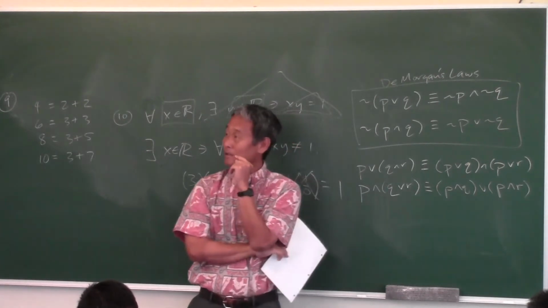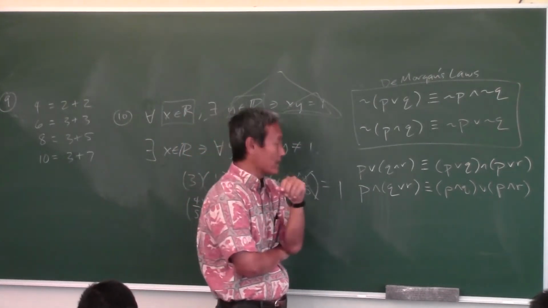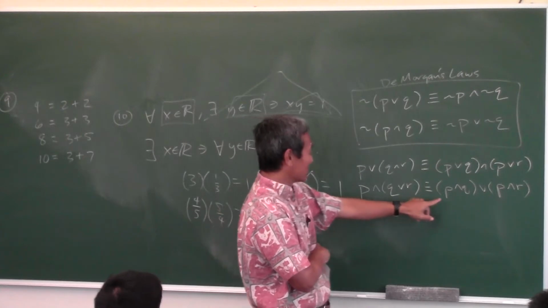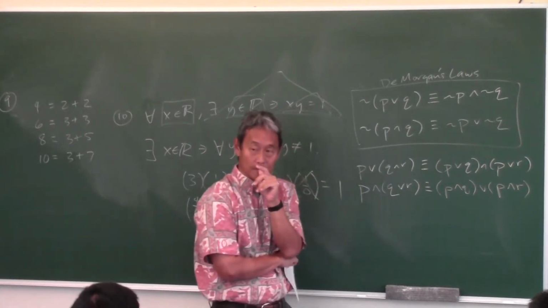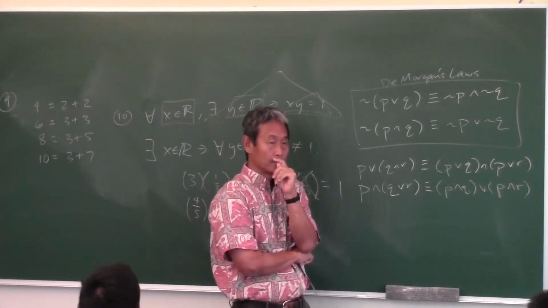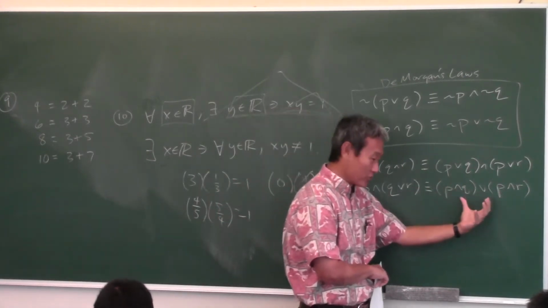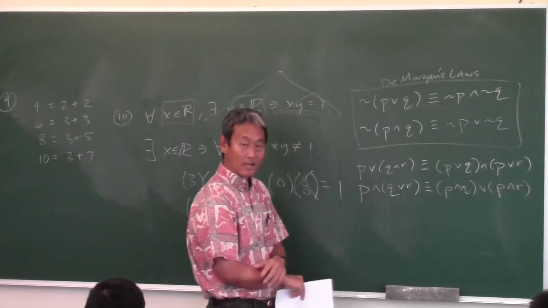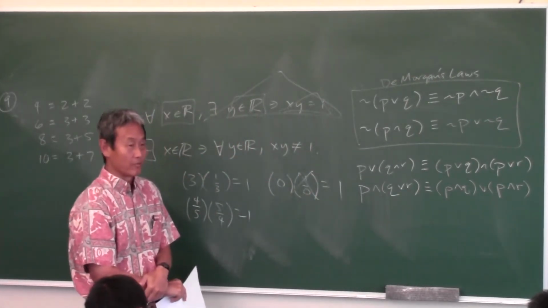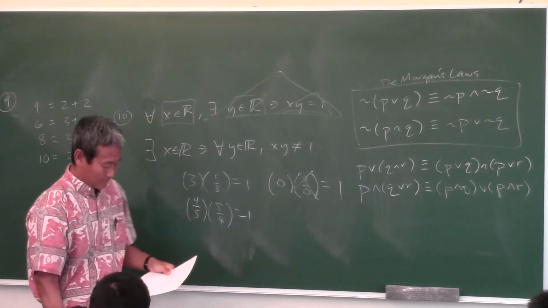Okay, let me ask you this: on Tuesday's quiz, what if I were to ask you to prove that this is logically equivalent to that? What would you do? You make a truth table for this, you make a truth table for that, and then you show that they're exactly the same. That's how you prove it. Okay.